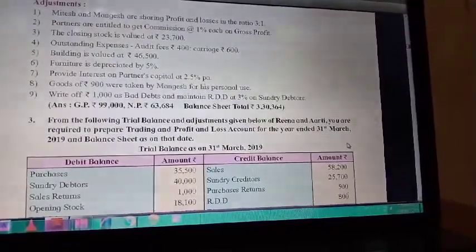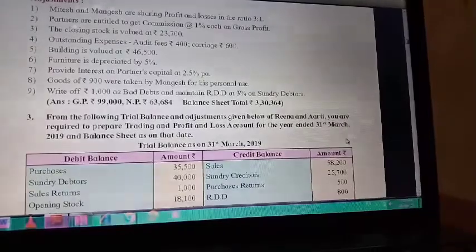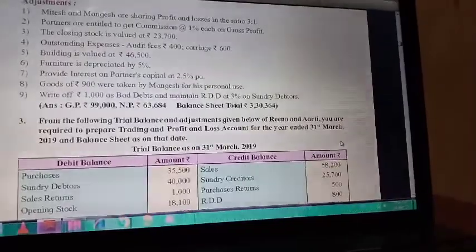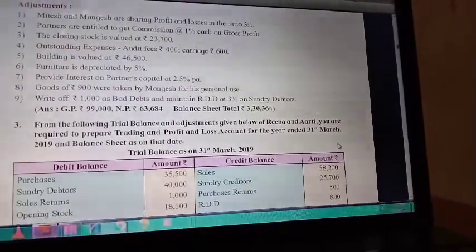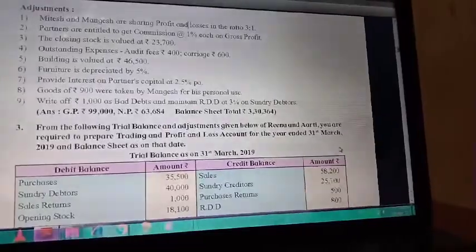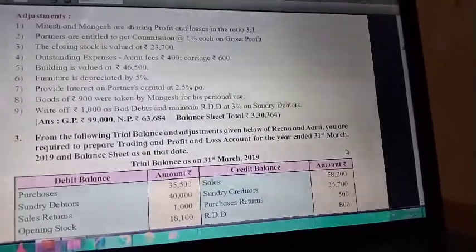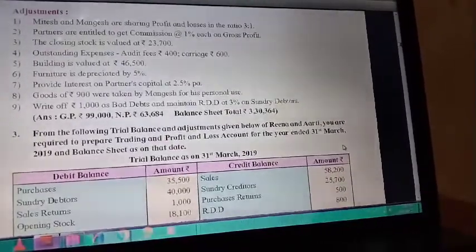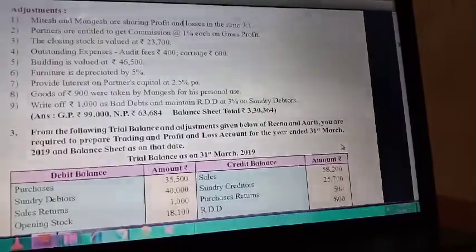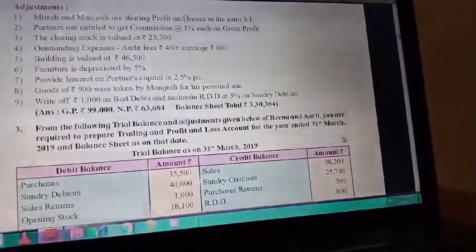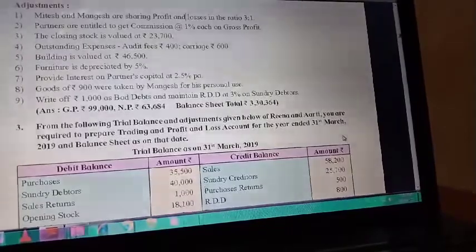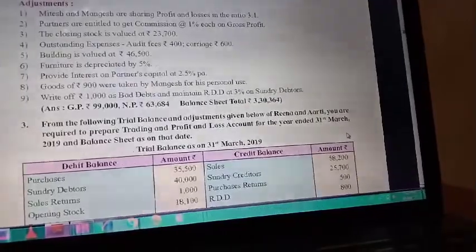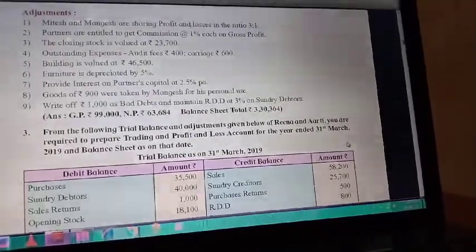Mitesh 3,750, Mangesh 1,250. Next adjustment, goods of rupees 900 were taken by Mangesh for his personal use. Mangesh is a partner. Partner has taken goods for personal use, that means it is drawings. First effect, trading account credit side by goods taken by partner for personal use 900. And second effect, it is drawing. That's why current account debit side to drawings in Mangesh column 900 and Mitesh column dash.